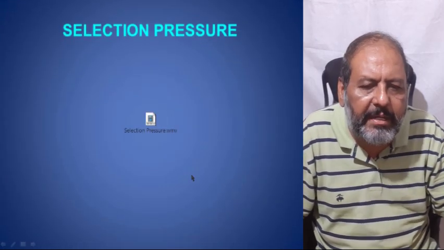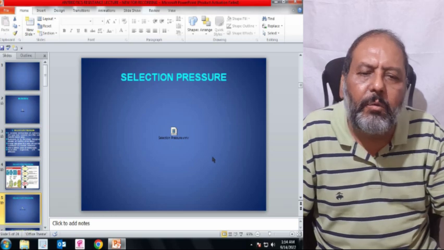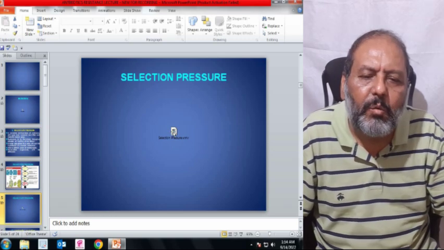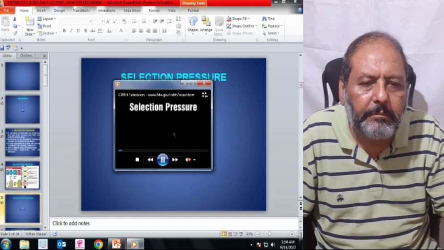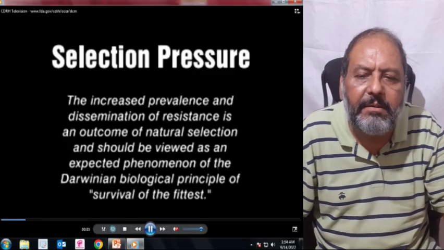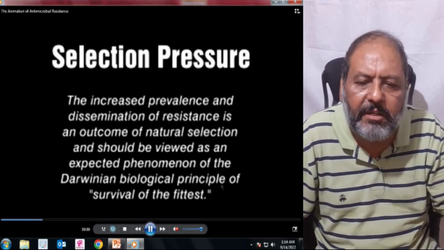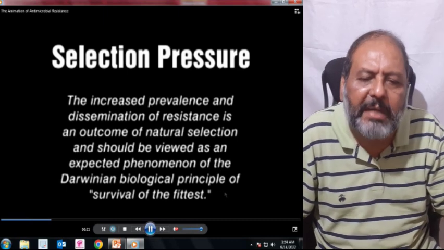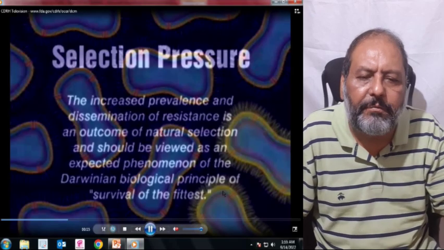Now here is selection pressure, and how it works. Selection pressure, one can see, the increased prevalence and dissemination of resistance is an outcome of natural selection and should be viewed as the expected phenomenon of the Darwinian biological principle.